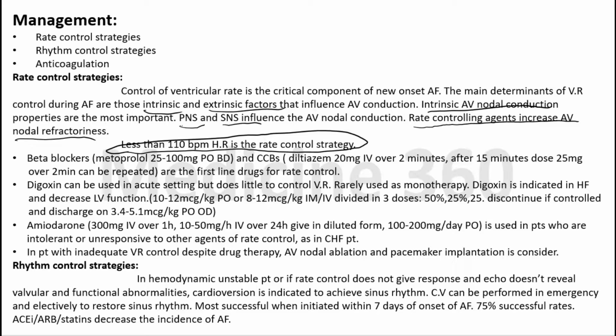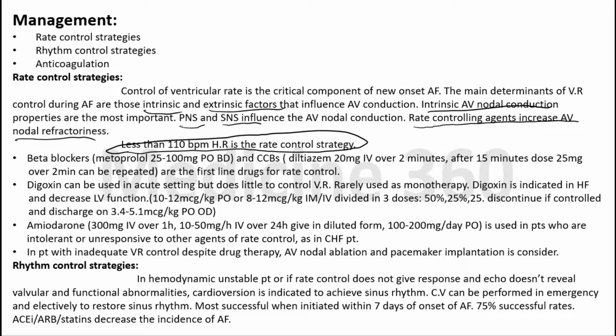So what will be the dose of diltiazem? It will be 20 milligram IV over 2 minutes. If we achieve rate control, then we do not repeat the dose. If rate control is not achieved, then we can repeat the dose after 15 minutes with 25 milligram over 2 minutes. And these two classes are the beta 1 selective beta blockers and the non dihydropyridine calcium channel blockers.